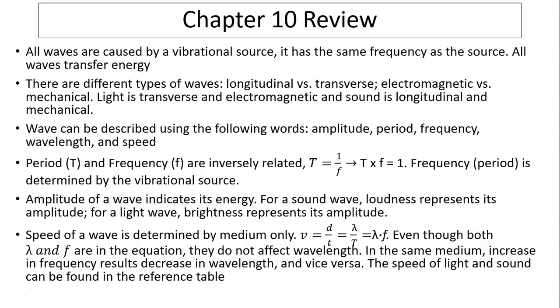So we have learned in this class, regents physics, there are 4 different types we focus on. First is how it vibrates, longitudinal versus transverse. Longitudinal means the particle vibration is parallel to the wave's motion. On the other hand, in a transverse wave, the particles move perpendicular to the direction of the wave's motion. The other way to separate waves depends on how it carries its energy.